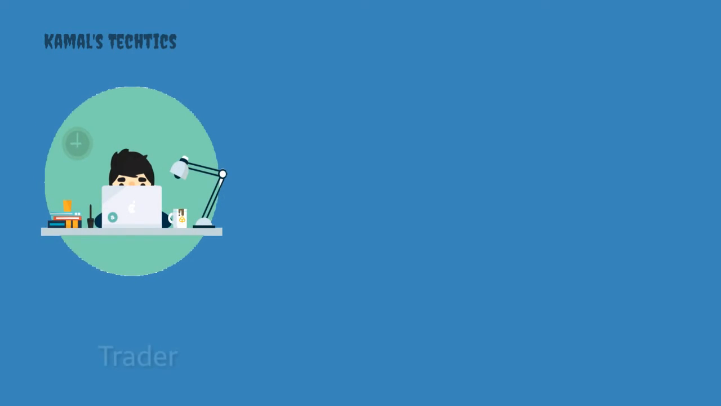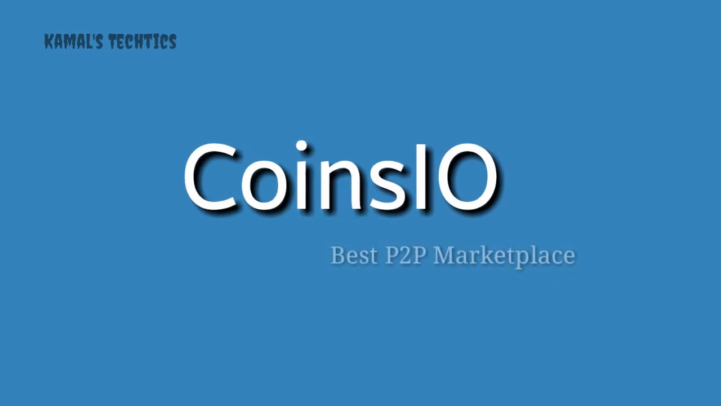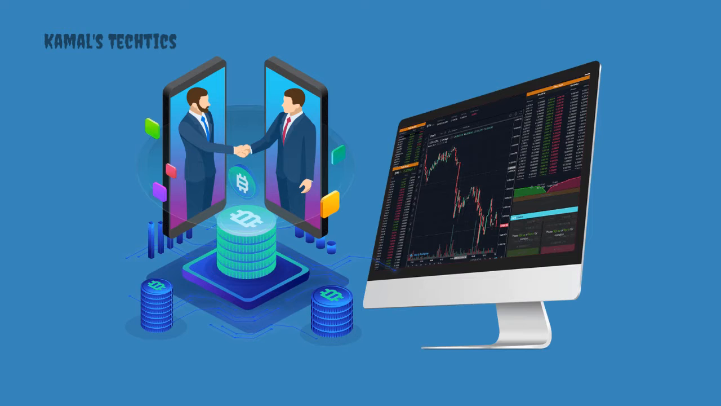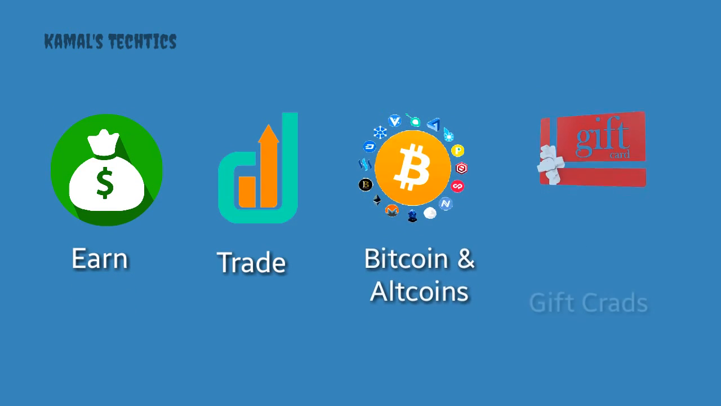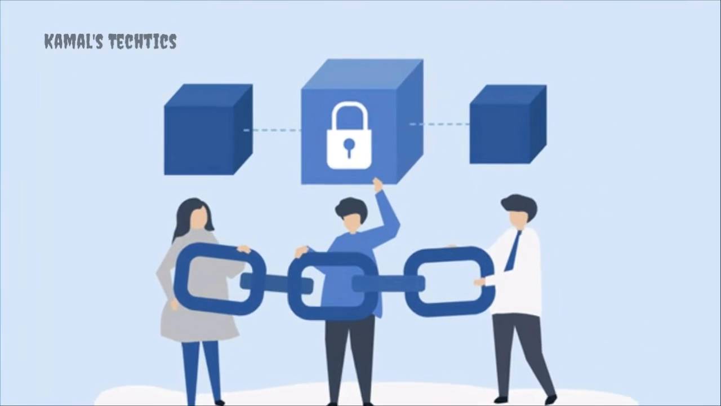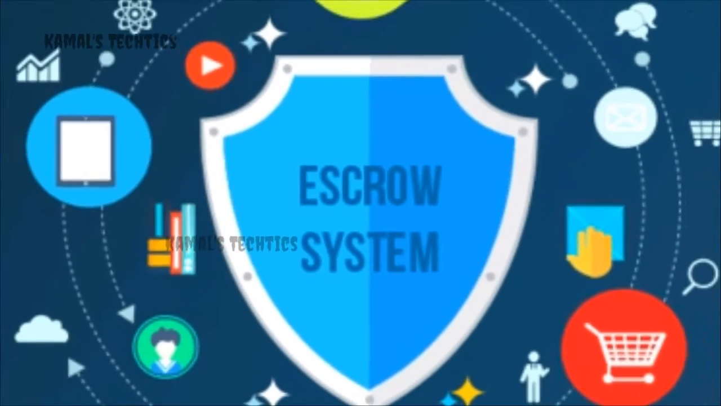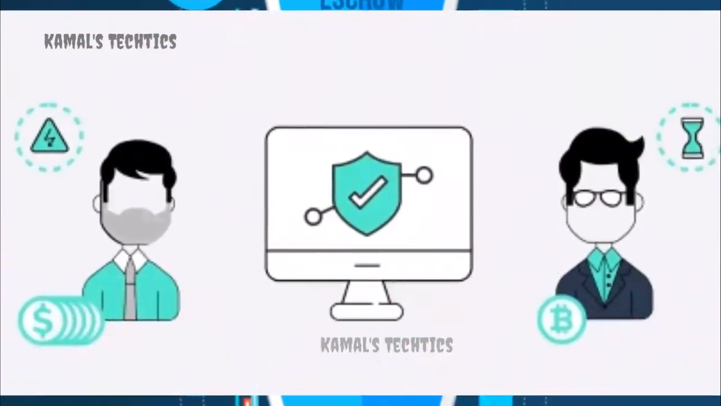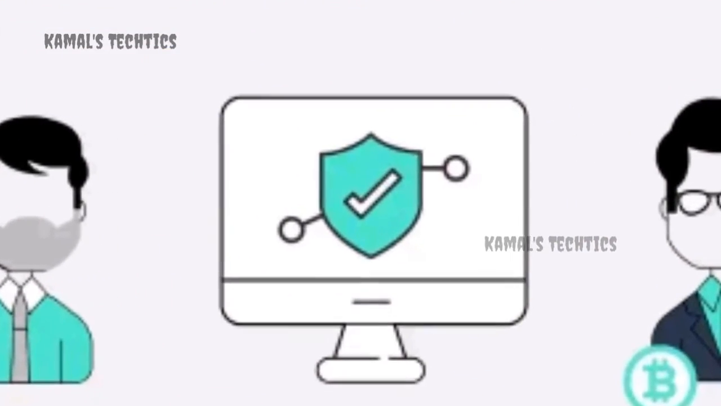To start a trading business and earn free crypto, Coins.io is the best for you. Coins.io is a peer-to-peer marketplace where you can earn, trade, and spend bitcoins, altcoins, and tokens, and also buy gift cards. Transactions are from one user to another through a proprietary ecosystem to ensure the security of the process.